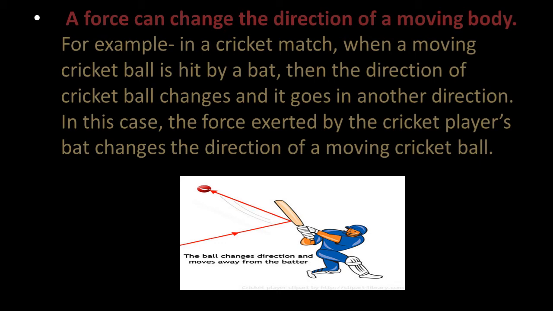Similarly, in a cricket match, when a moving cricket ball is hit by a bat, then the direction of the cricket ball changes and it goes in another direction. In this case, the force exerted by the cricket player's bat changes the direction of a moving cricket ball. In the game of carom, when we take a rebound, then the direction of the striker changes. This is because the edge of the carom board exerts a force on the striker.